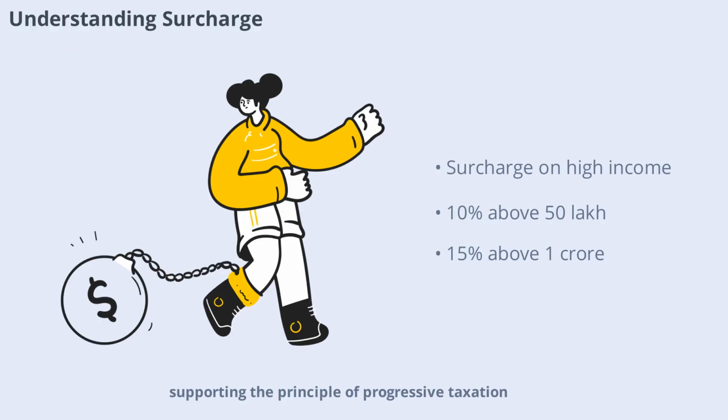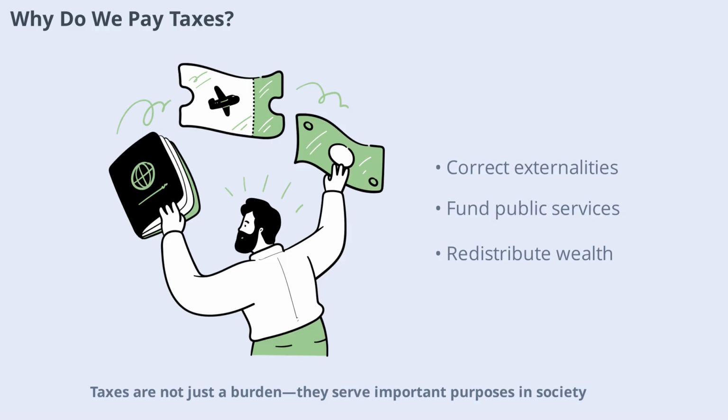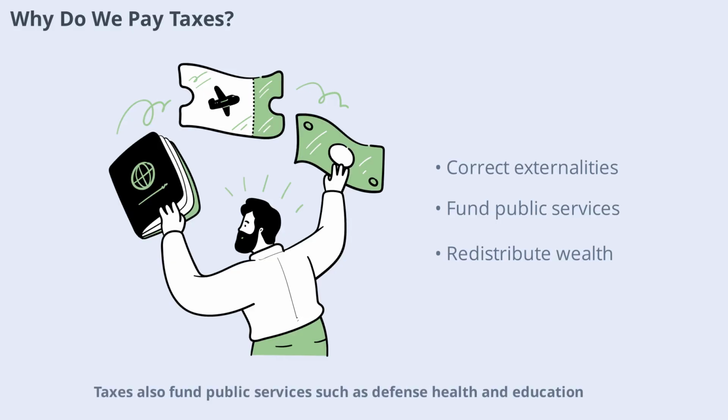Taxes are not just a burden, they serve important purposes in society. Governments collect taxes to correct externalities, like taxing tobacco to offset health costs. Taxes also fund public services such as defense, health, and education, which are more efficiently provided by the state. Additionally, taxes help redistribute wealth, reducing inequality through social programs. Understanding the rationale behind taxes helps us see them as a tool for social good, not just a financial obligation.